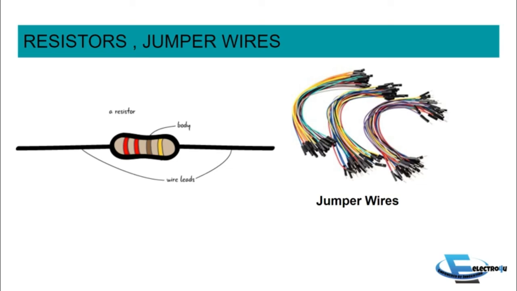And jumper wires are the main thing, because with jumper wires you will make connections. I have also discussed in the breadboard lecture how breadboards are connected using jumper wires. So jumper wires are basically a tool rather than a component. In the next lecture, I will be discussing all the tools that we will need, and broadly what a jumper wire is and what functionality it performs.